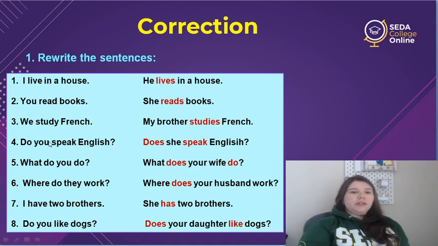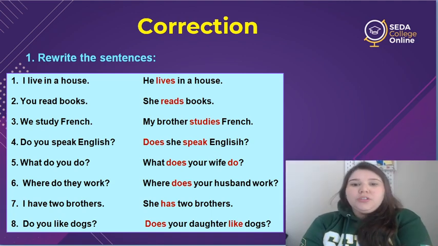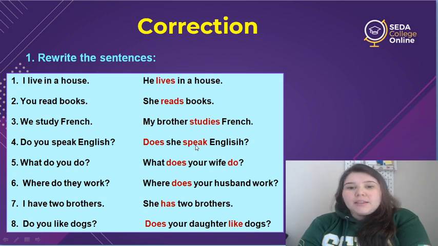4, do you speak English? So here the auxiliary verb is do because the subject is you. But if the subject is she, we have to say, does she speak? This is important, guys. When making a question, we use does, but the verb doesn't need s, okay? If you use does in the sentence, the verb doesn't need an s. So the correct answer is does she speak?